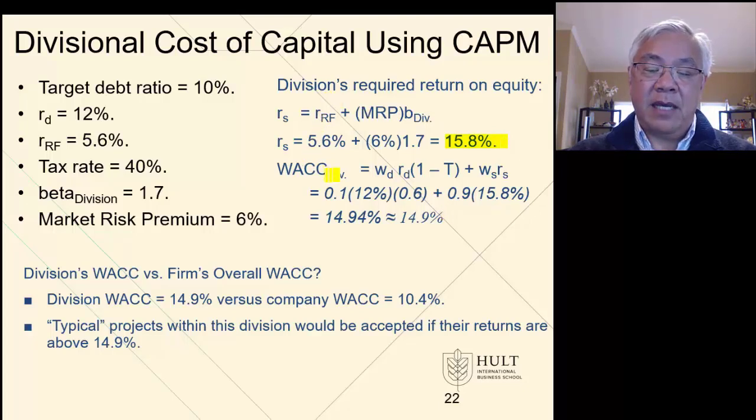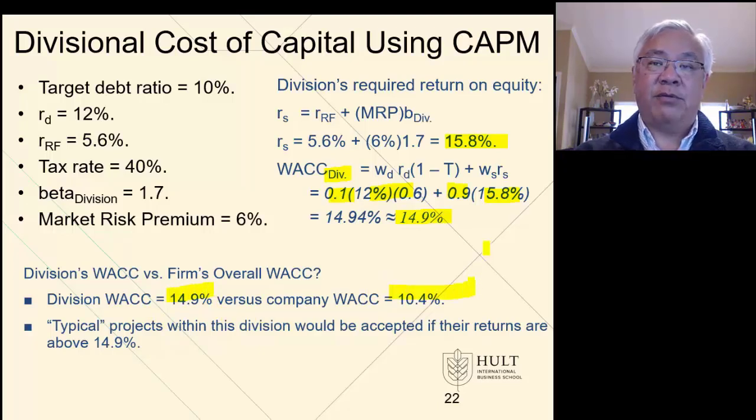Next, we do the WACC, but again at a division level. So we weight the target capital structure of 90-10, and we use the cost of debt, 12%, times 1 minus the tax rate of 0.4 to get 12 times 0.6. And then we carry forward this 15.8 from above, which is the required return on the equity portion, and we end up with 14.9% for this division. Notice that the division WACC of 14.9 could be different than the company WACC of 10.4.